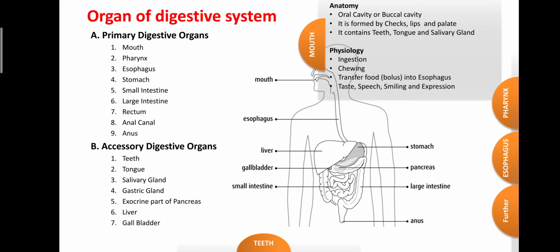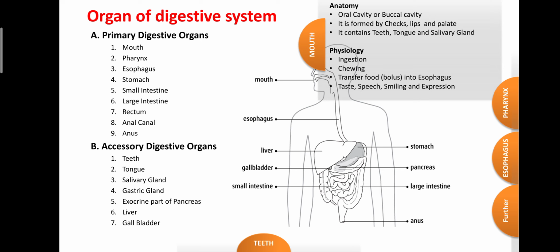It consists of teeth, which are helpful for mechanical digestion. The tongue is helpful for mixing the ingested food in the oral cavity with the saliva for chemical and enzymatic digestion. The salivary glands are responsible for secretion of saliva, and saliva acts as a lubricant as well as being rich in enzymes. Those enzymes are helpful for the digestion of food in the oral cavity.